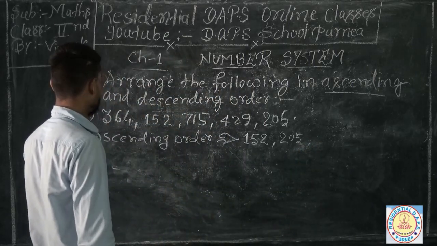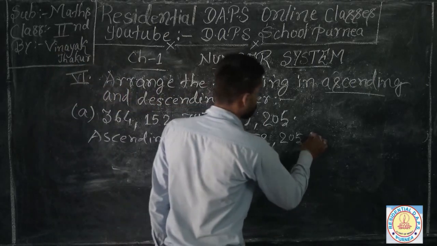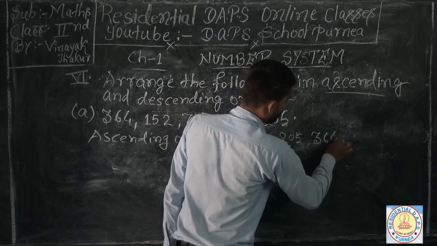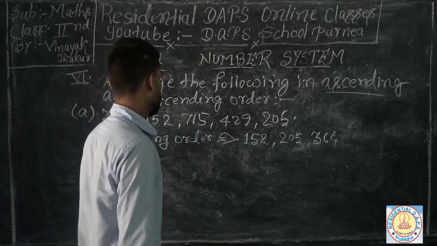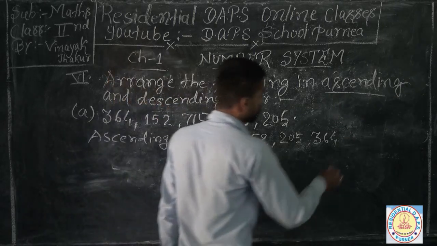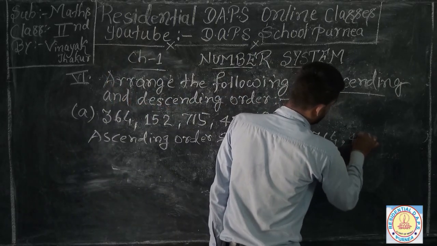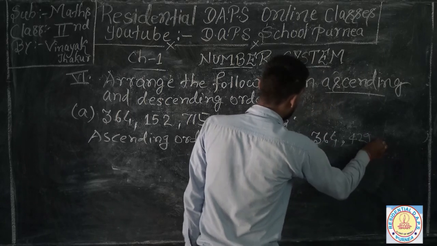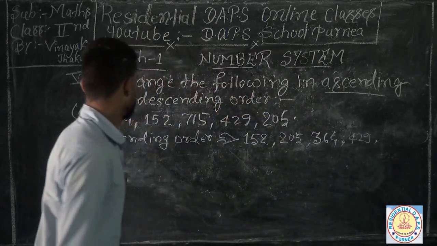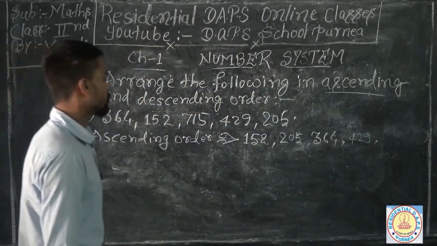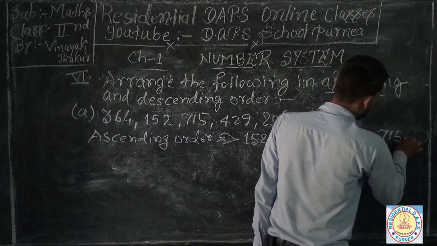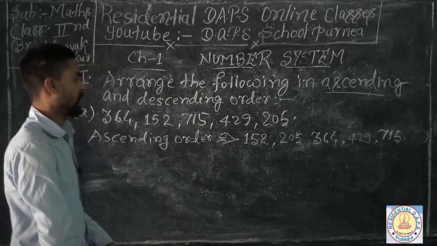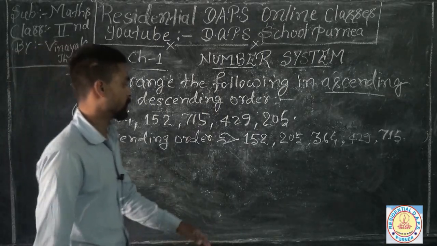Then after that 364, and then 429, and at last, the one remaining number is 715, which is the largest number in that row.